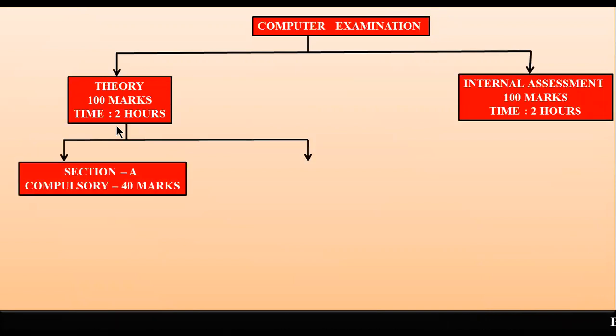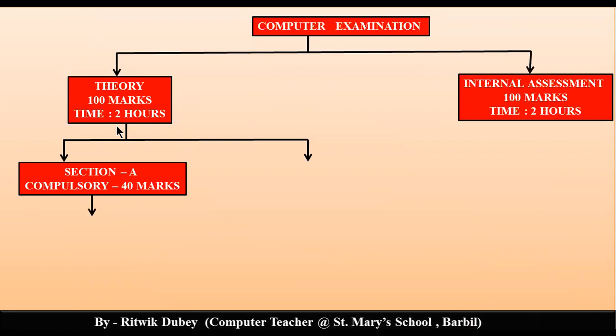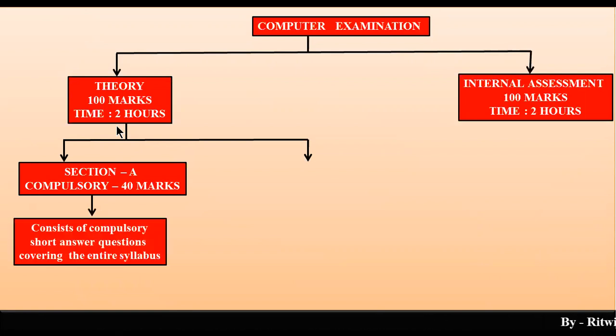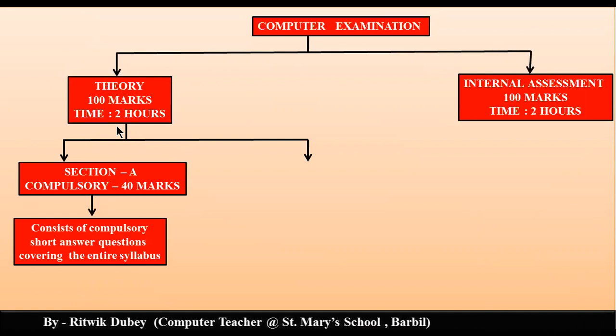So this theory paper is divided into two sections. Section A, which is compulsory, and a total of 40 marks will come from section A. Clear? So all short answer type questions will come in this section in your question paper, which will cover the entire syllabus.